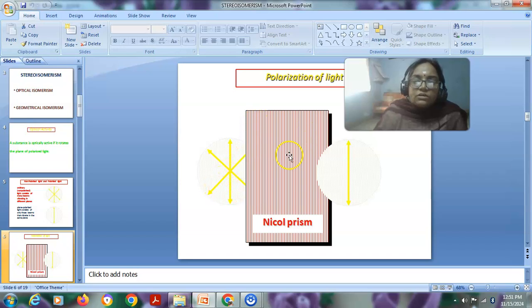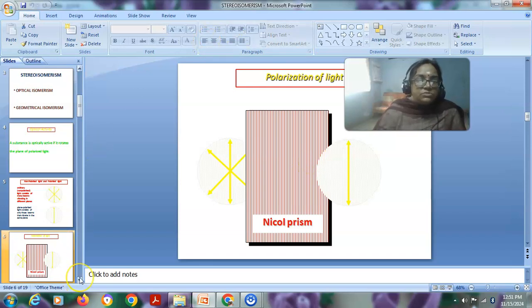When we place a Nicol prism, it converts the non-polarized light into polarized one. So this is how the conversion takes place. This is called the polarized light, where the light waves vibrate in only one plane. The Nicol prism is very useful for the conversion of the non-polarized light to the polarized light. The entire process is called the polarization of light.